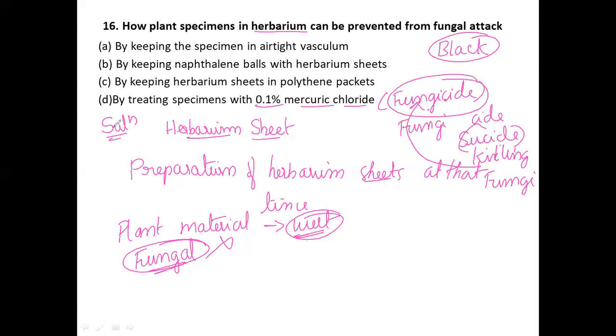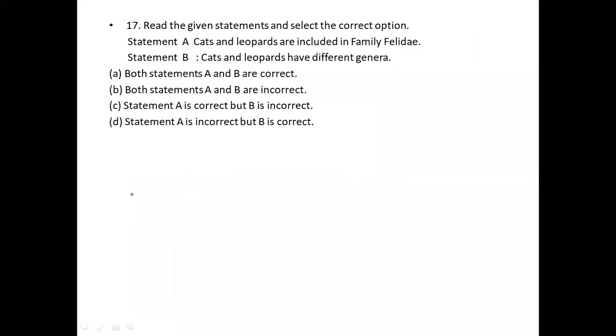So this is the correct option; this is wrong, this is wrong. The 0.1% mercury chloride is used during herbarium preparation, right? Now I would like to move on to another question, the 17th question. Read the given statements.